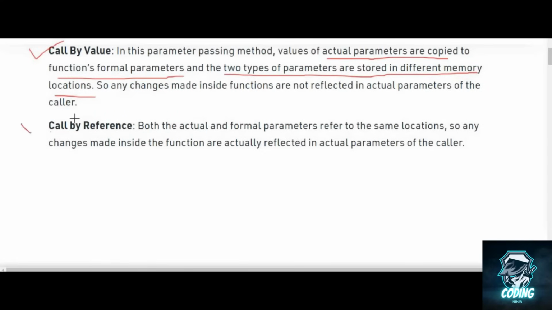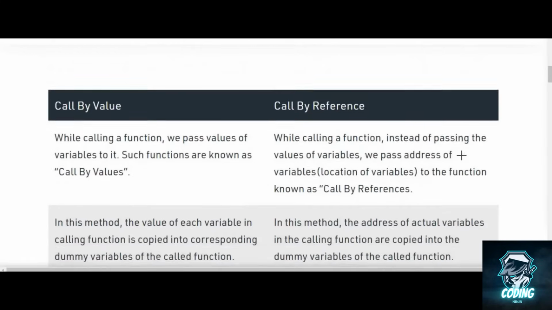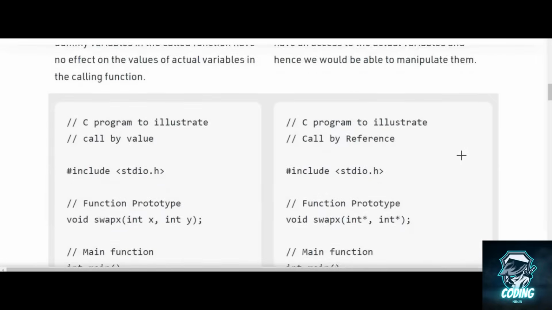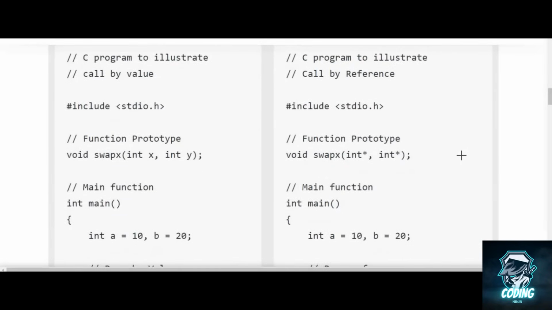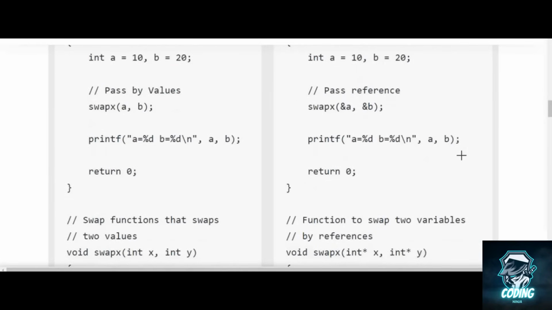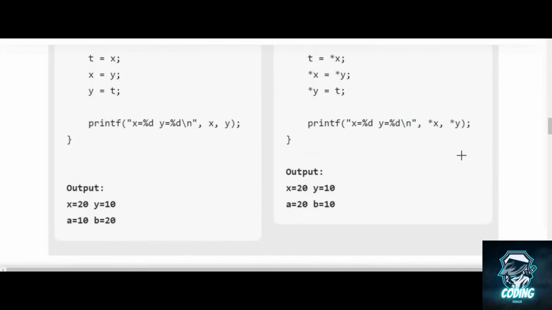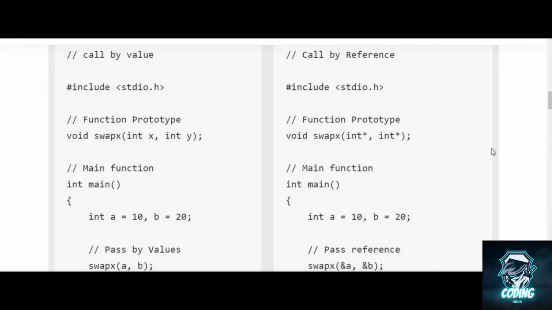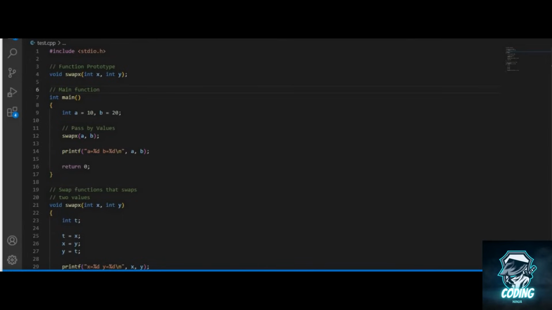Now in call by reference, both actual and formal parameters refer to the same location, so any changes made inside the function are actually reflected in the parameters of the caller. So here's the code example of both. Now first we will see an example of call by value.